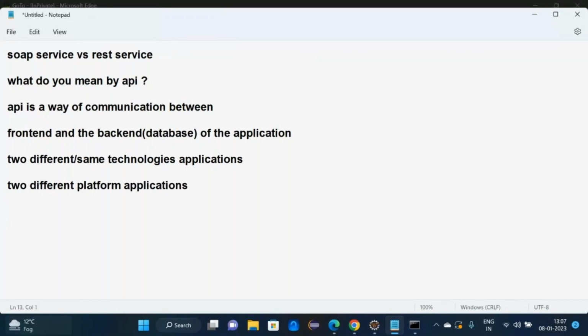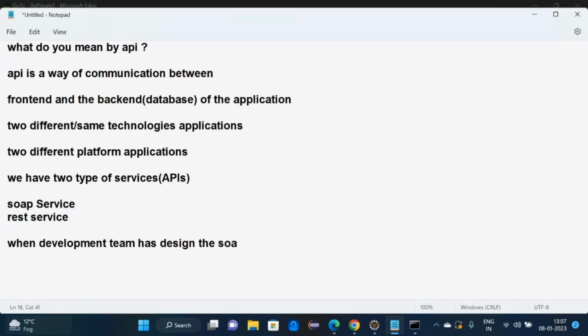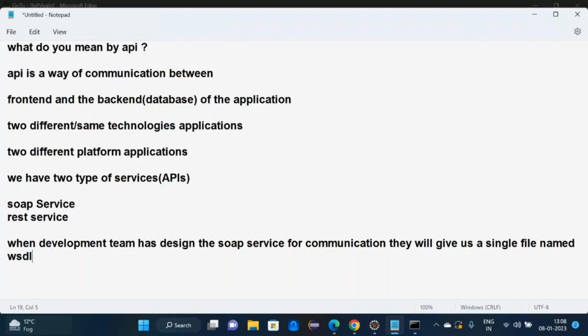Now we have two types of APIs. When the development team has designed the SOAP service for communication, they will give us a single file named WSDL file. WSDL means Web Services Description Language.